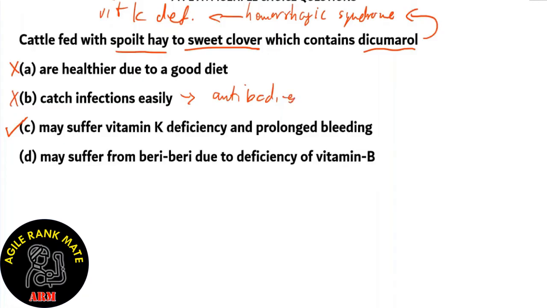And option D, may suffer from beriberi due to deficiency of vitamin B, is incorrect because the diet of spoiled hay, sweet clover, and containing dicumarol does not cause a deficiency of vitamin B. So option D is also incorrect. The right answer is option C. Cattle fed with spoiled hay and sweet clover containing dicumarol may suffer from hemorrhagic syndrome, that is vitamin K deficiency and prolonged bleeding.